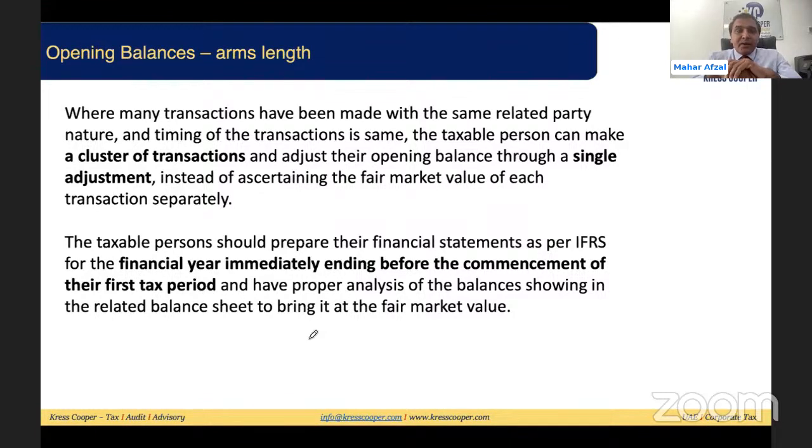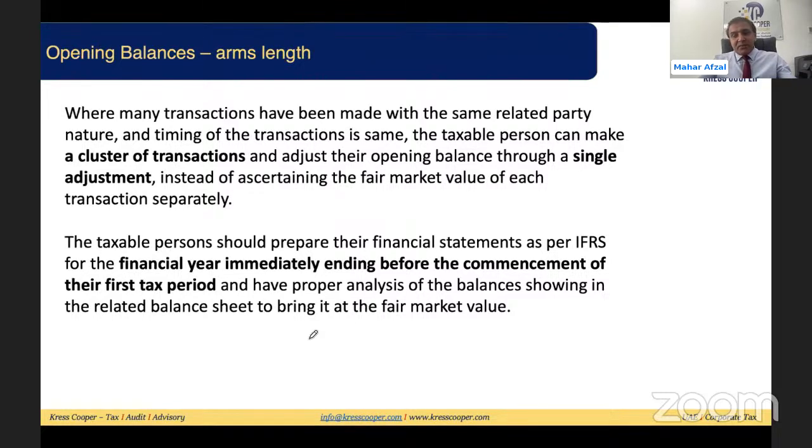So what you need to do right now for how you can enter, because a lot of businesses are going to implement the corporate tax starting from 1st of January 2024. What they need to enter? They need to close their books. They need to get their financials prepared as per IFRS.